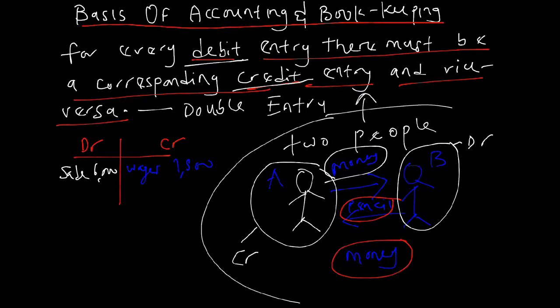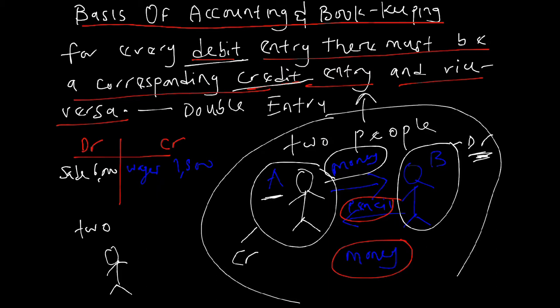In this transaction we have a debit entry here. Is it possible for us to debit Mr. B's account and at the same time debit Mr. A's account? No. That is what the rule of double entry is saying: if one account is debiting, the other will be crediting. Because for every transaction, we need at least two people involved. It's not possible for Mr. A to buy from himself, sell to himself, eat all by himself.